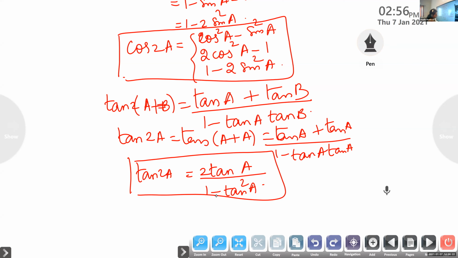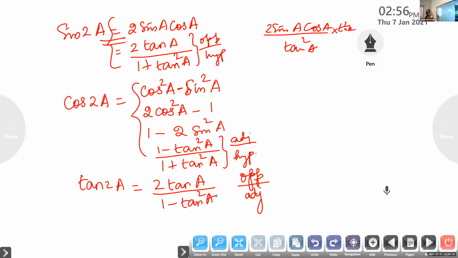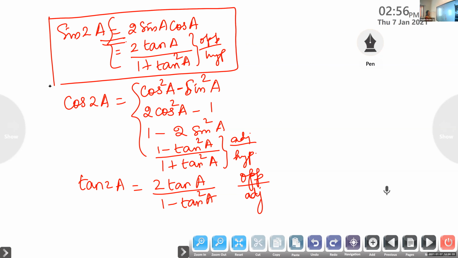So, listen children, we should be thorough with the formulas. For sine 2A, we have two formulas. Write the formulas separately on a separate paper. Next year we need all these formulas. First one, sine 2A is 2 sine A cos A. And what is the second formula? When you learn it, you have to mention it like this: sine 2A in terms of tan.